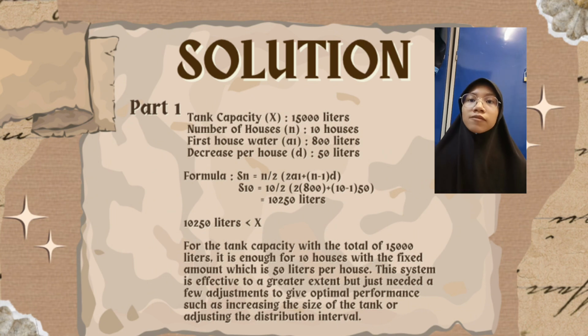with the fixed decrease of 50 liters per house. The system is effective to a great extent, but just needs a few adjustments to give optimal performance, such as increasing the size of the tank or adjusting the distribution interval.